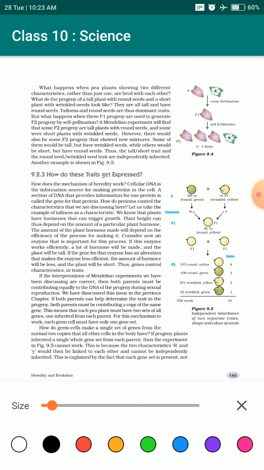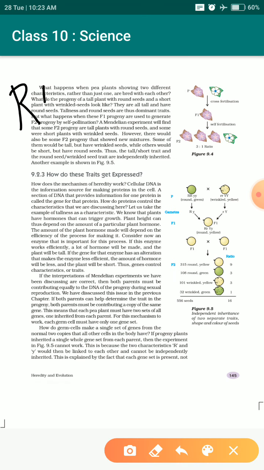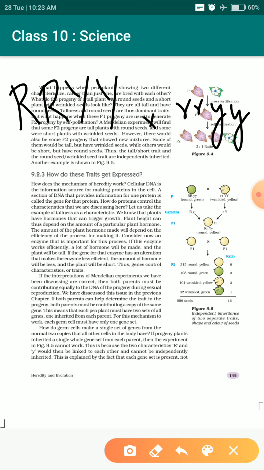Round yellow, RRYY, is crossed with wrinkled green, rryy. This is the parental generation, the P generation.